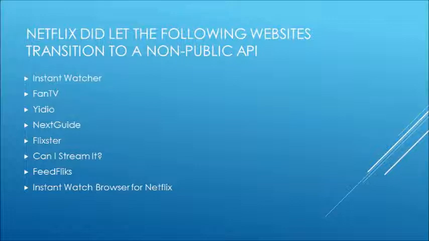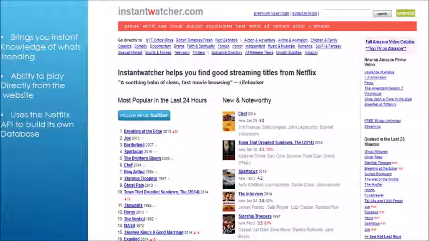So I'm going to quickly go through instantwatcher.com. Instant Watcher is a website that helps Netflix users who want to traverse and explore the Netflix catalog of streaming titles more efficiently and painlessly. All the information and cross-links on this website are limited to watch-instantly titles, so you don't have to waste time sifting through all the DVD titles.